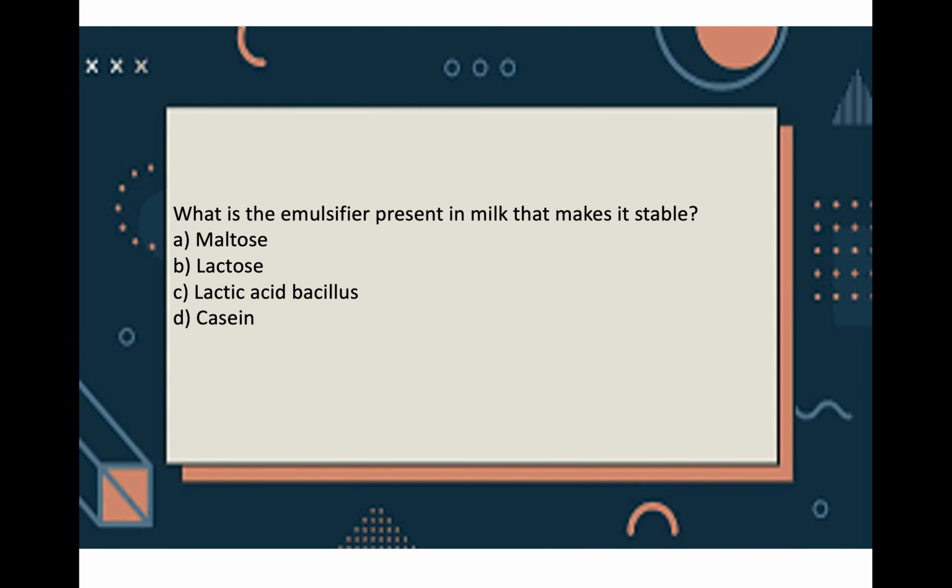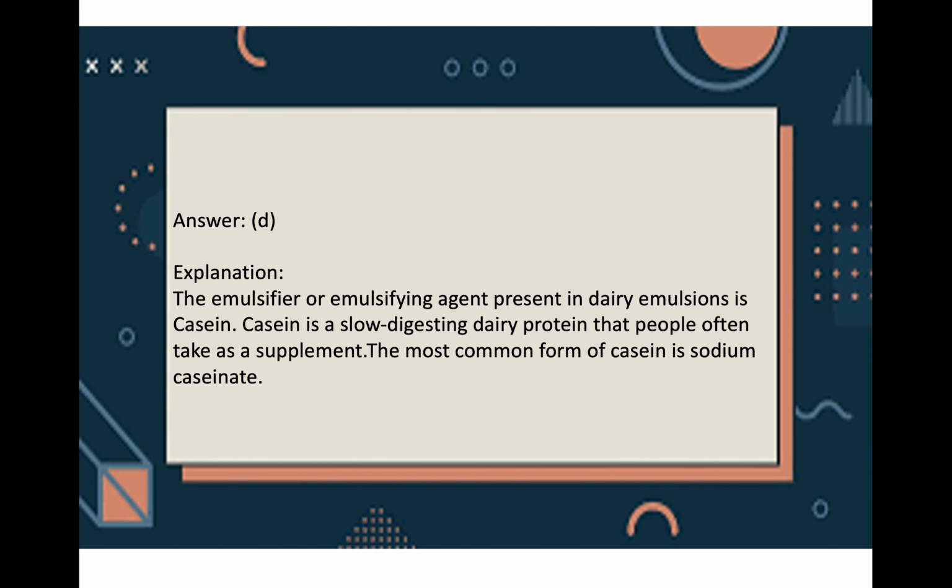Now next question is, what is the emulsifier present in milk that makes it stable? A. Maltose, B. Lactose, C. Lactic acid bacillus, and D. Casein. So the answer is casein. The emulsifying agent present in dairy emulsion is casein. It is a very slow digesting dairy protein. People normally take this as a supplement. The most common form is sodium caseinate.